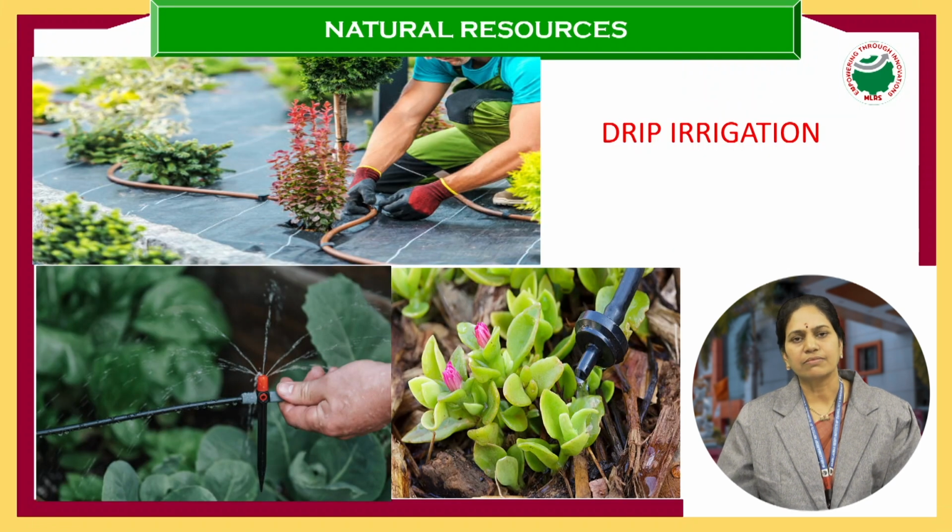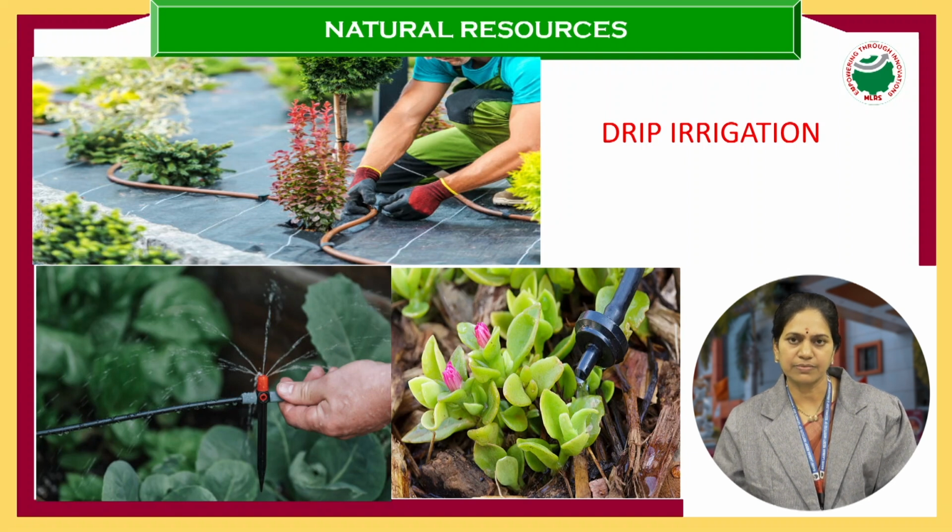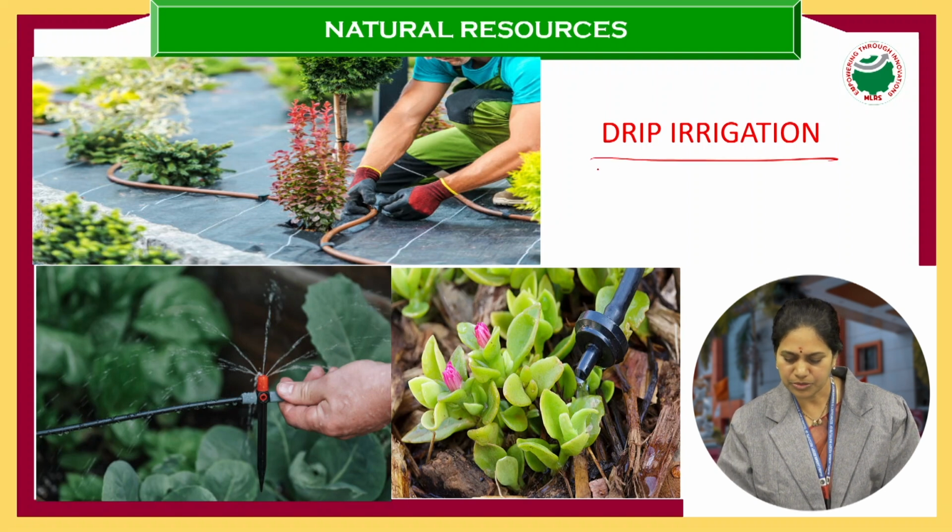Next, when we are storing water, when we said water is the most important resource on the earth's surface, then we have other technologies. One is we have constructed the dam and started storing water in the dam and used it for different purposes. The other one is the drip irrigation concept. So this is the concept which I am going to deal with now.